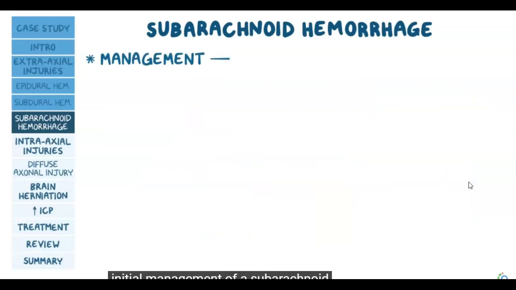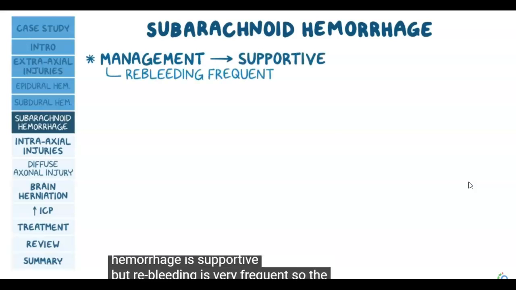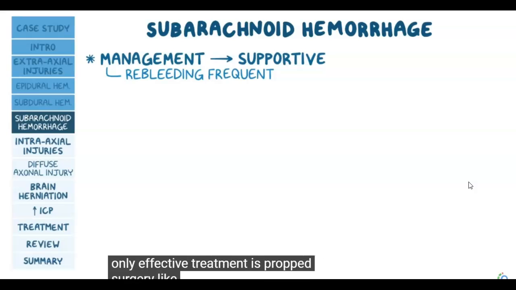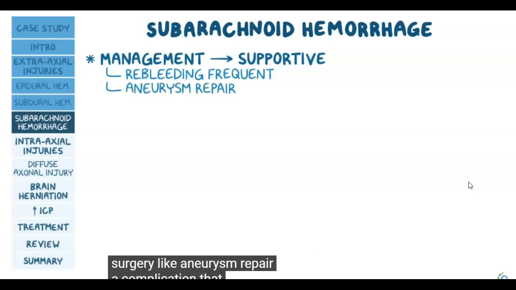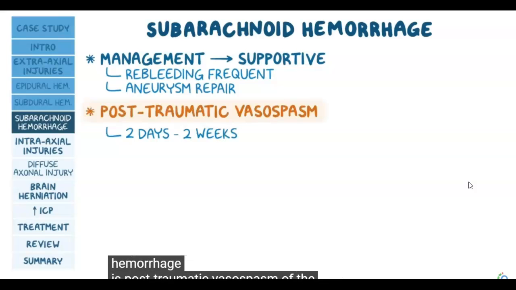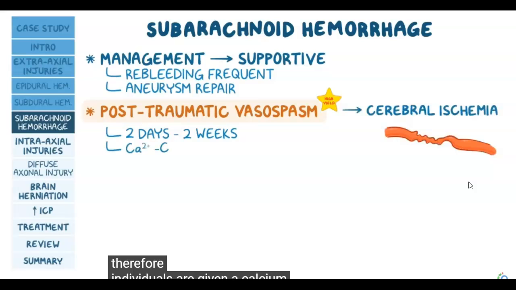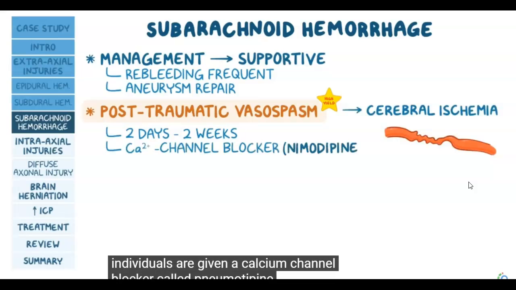Initial management of a subarachnoid hemorrhage is supportive, but rebleeding is very frequent, so the only effective treatment is prompt surgery like aneurysm repair. A complication that can occur about 2 days to 2 weeks after a subarachnoid hemorrhage is post-traumatic vasospasm of the subarachnoid vessels, which can cause cerebral ischemia. Therefore, individuals are given a calcium channel blocker called nimodipine, which relaxes the cerebral vascular smooth muscle, preventing vasospasm.